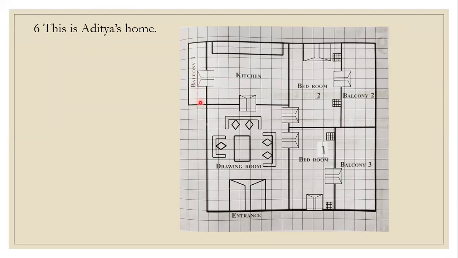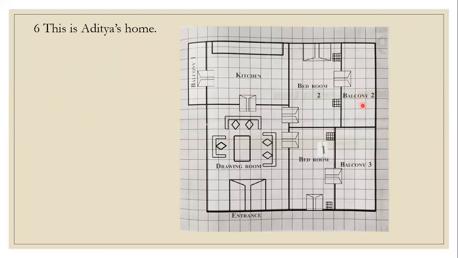And the breadth we can take it as 2. Here 1, a little more than 1. Here a little less than the second. So we can take it together. It is 2. So length is 6.4 and width is 2 centimeter. Now balcony 2 is here. Here the length is complete squares. First you will count 1, 2, 3, 4, 5, 6, 7.